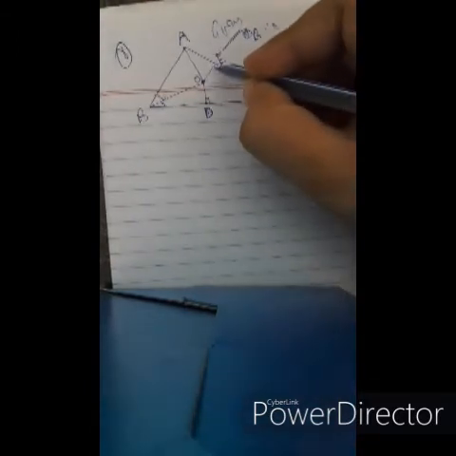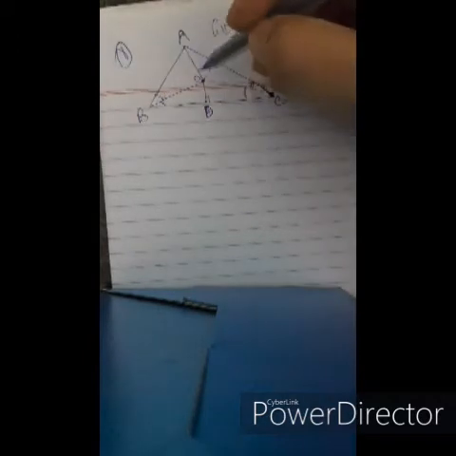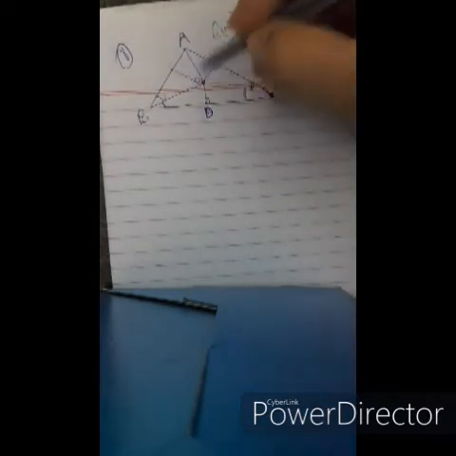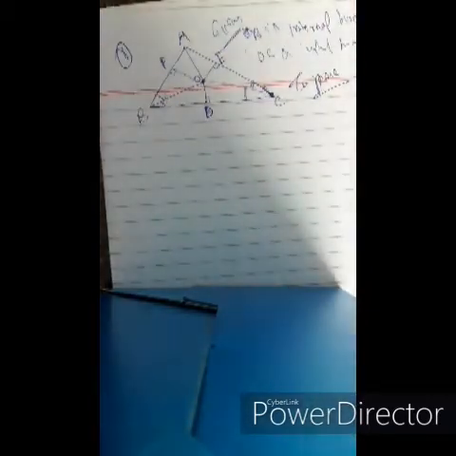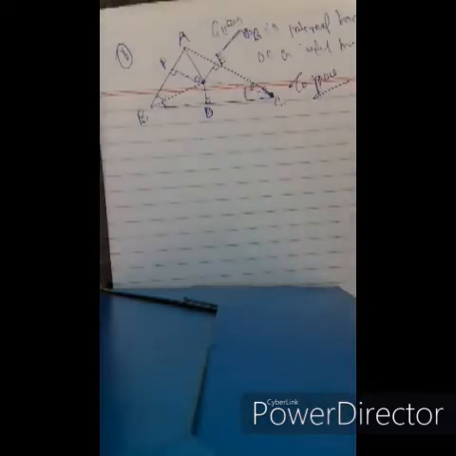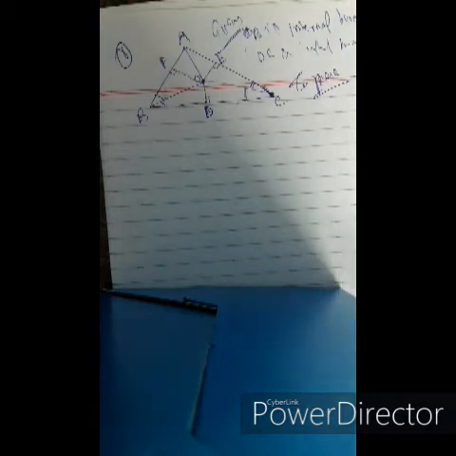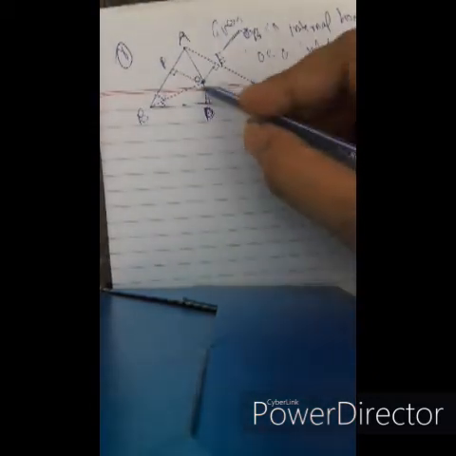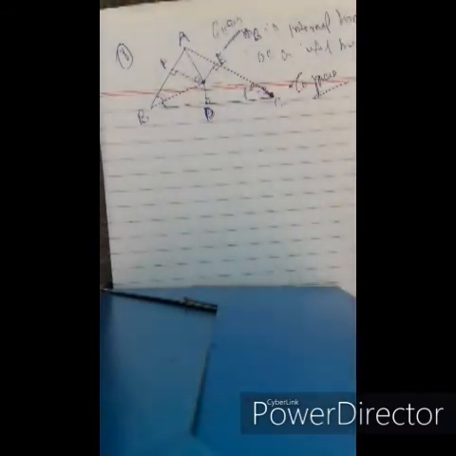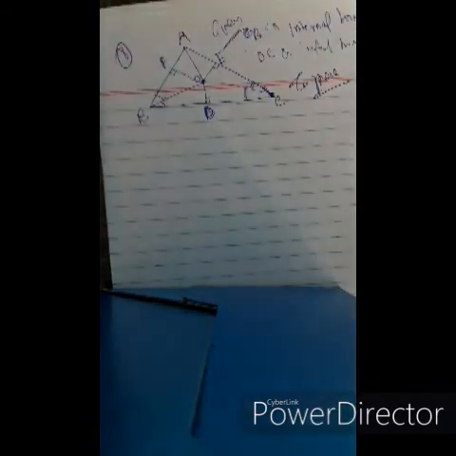OE is perpendicular to AC, and OF is perpendicular to AB. Make this construction so that we are able to solve this problem. OD is perpendicular to BC, OE is perpendicular to AC, and OF is perpendicular to AB.